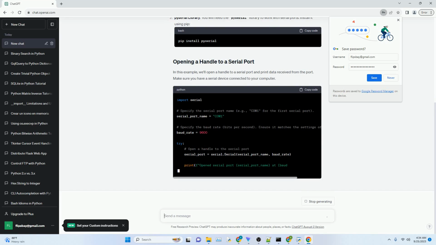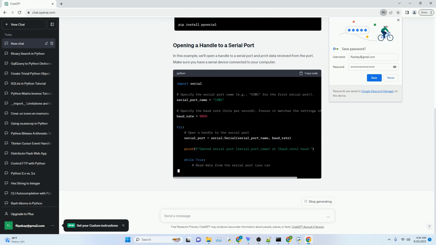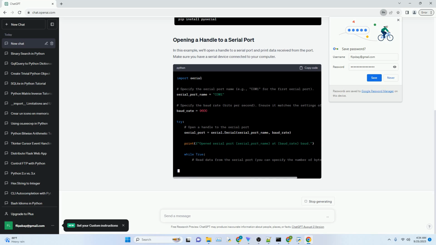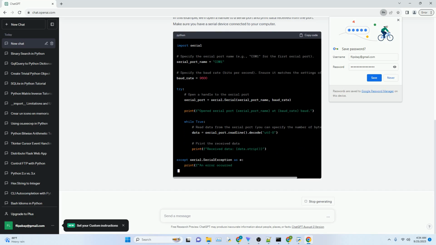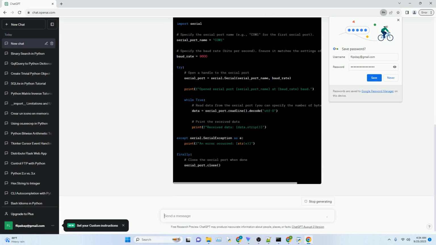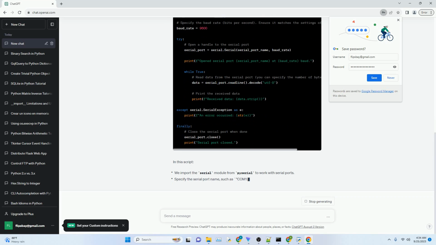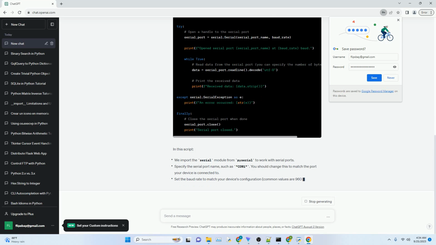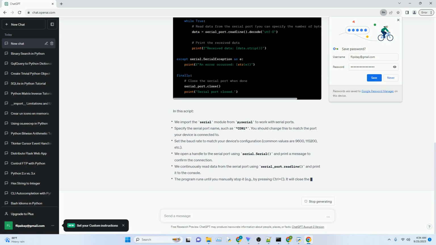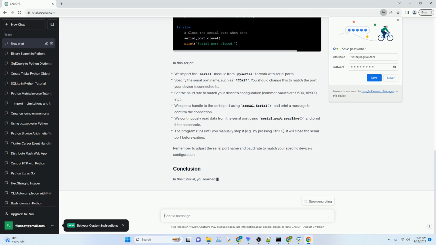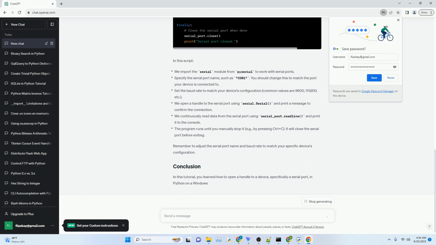Before we get started, ensure you have the following prerequisites. Python installed. Make sure you have Python installed on your Windows system. You can download Python from the official website at https://www.python.org/downloads. Pyserial library. You will need the pyserial library to work with serial ports.